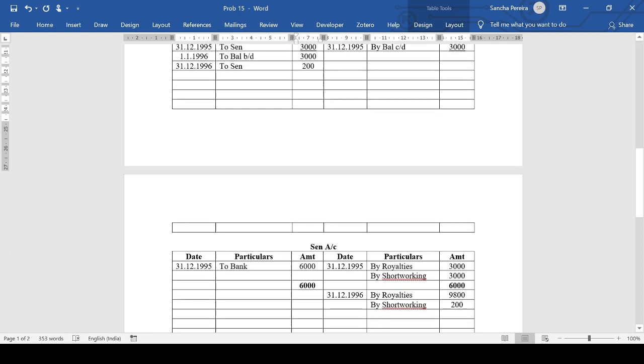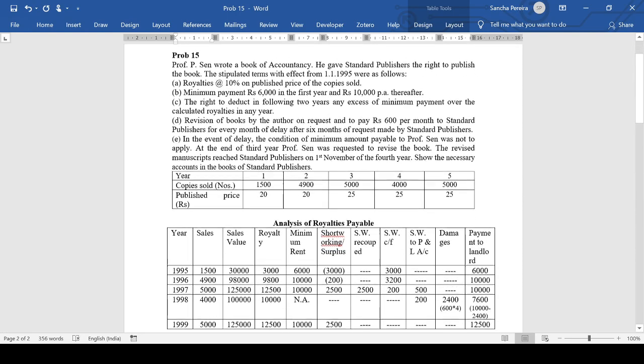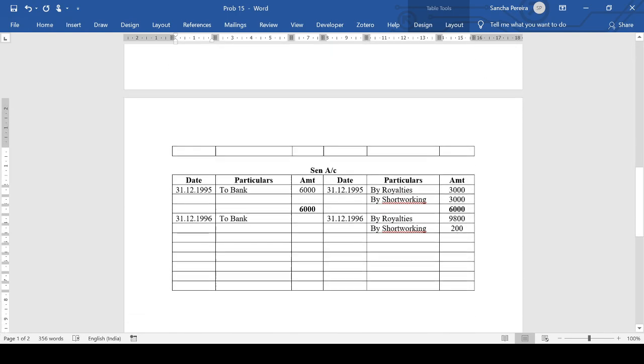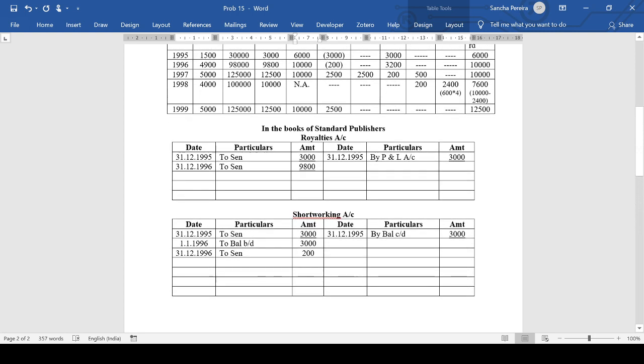Then we go to the payment, landlord account to bank. 31st December 96. If you see how much is being paid, it is 10,000. Finally, transfer the royalties to the P&L account. 31st December 96 by P&L account, total of 9,800.